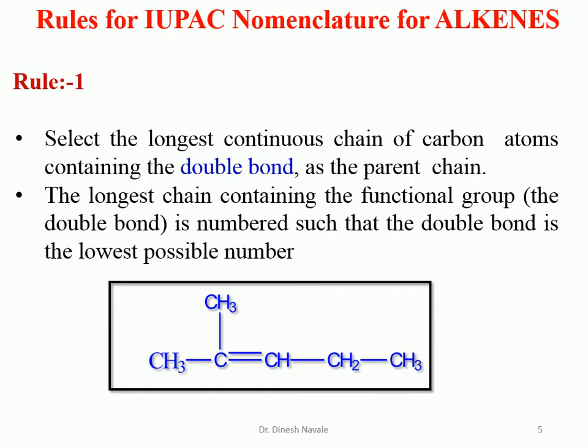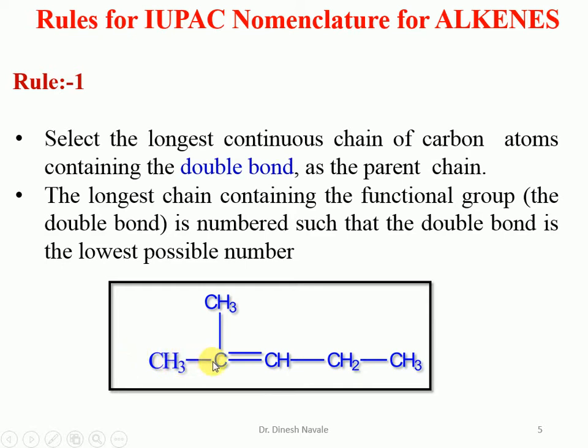In this molecule, the longest possible carbon chain contains 5 carbon atoms, carbon number 1, 2, 3, 4 and 5. So it is a pentane, that means a 5 carbon chain. If we start numbering from the right hand side, it becomes carbon number 1, 2, 3, so the lowest possible number for the double bond becomes 3. But if we start from the left hand side, it becomes carbon number 1 and 2.